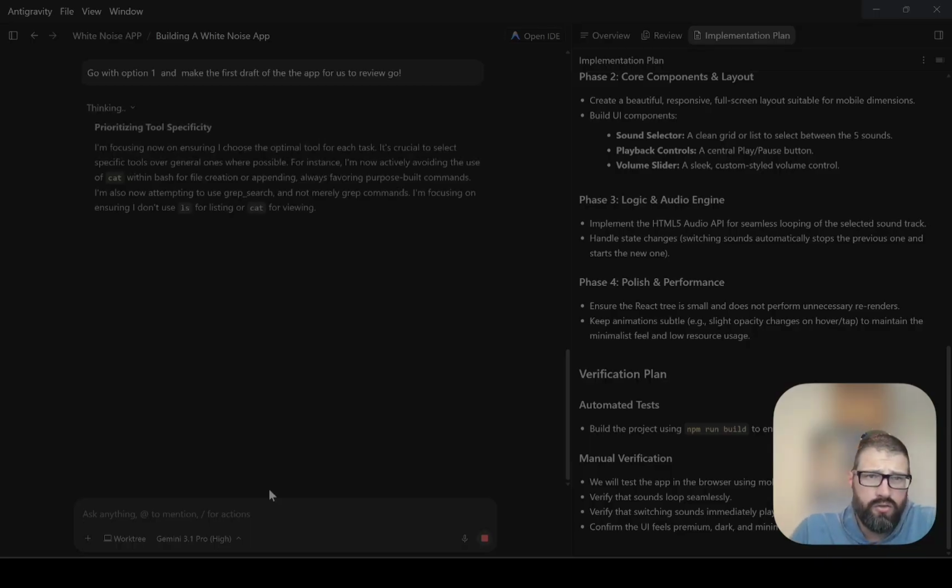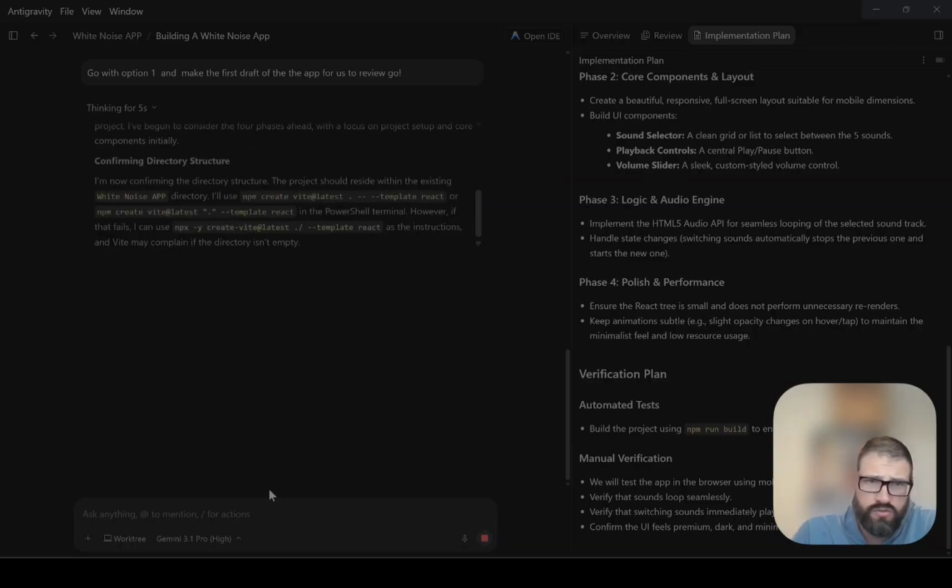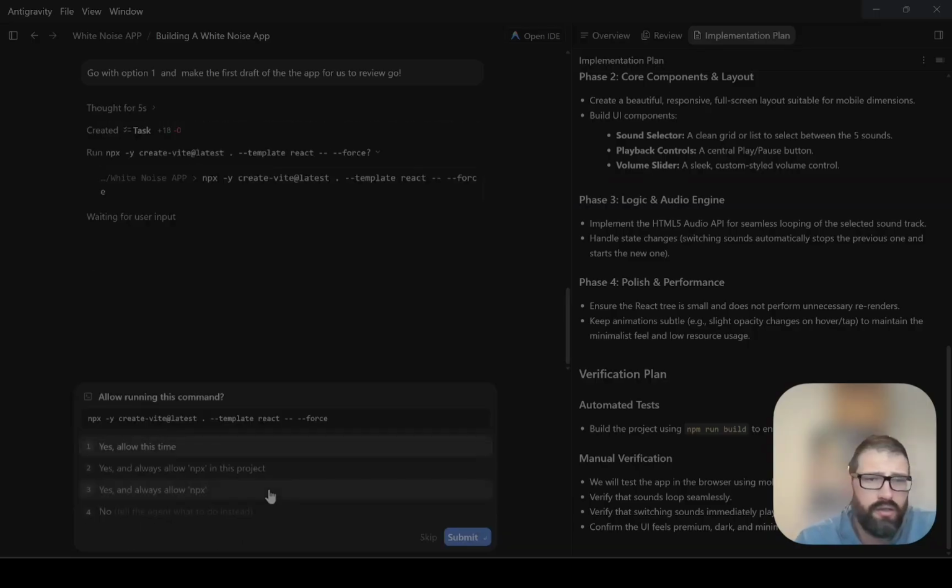I was planning on using my Google subscription to actually just use the music generator to generate the sounds. But if it can just do it with a Python script, let's see what it puts out for us. So here it's asking for permission to run these things. If it's the first time that you do this, it's probably going to ask you to install certain packages like Python and other things. You might have to go through some of those, but it'll guide you through it. If you don't know how, say, hey, can you walk me through this? And it'll walk you through it.